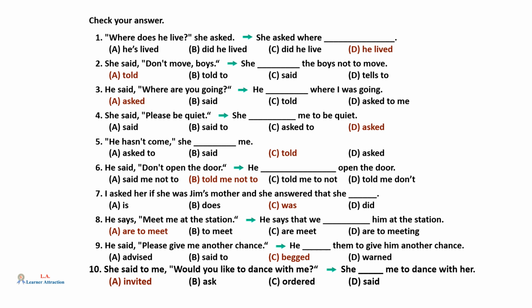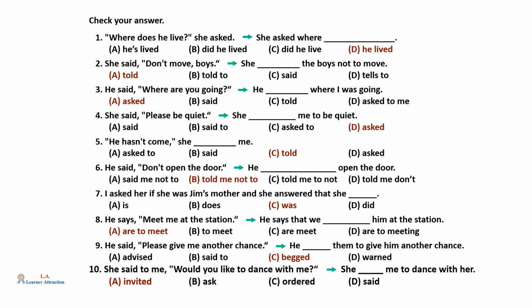Check your answers. Question 1: D, lived. "Where does he live?" she asked. She asked where he lived. Question 2: A, told. She said, "Don't move, boys." She told the boys not to move. Question 3: A, asked. He said, "Where are you going?" He asked where I was going.